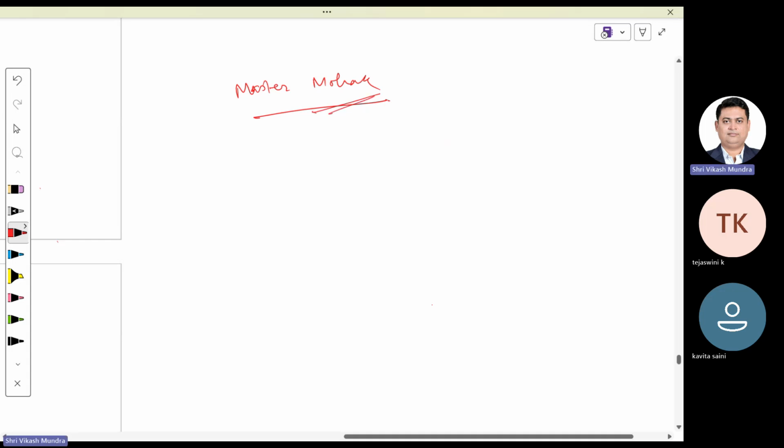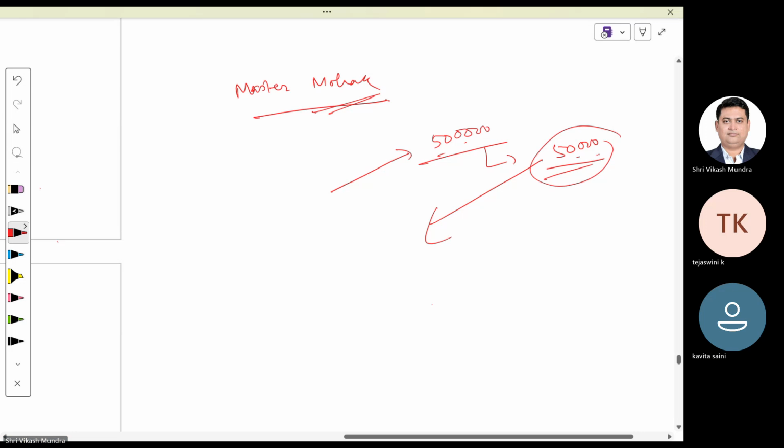In his bank account, I transferred rupees, say 5 lakh, and he is getting interest on this fund. Say at the end of the year, he is getting rupees 50,000 as interest on this fund. Do you think this income belongs to Master Mohat or this income belongs to me?